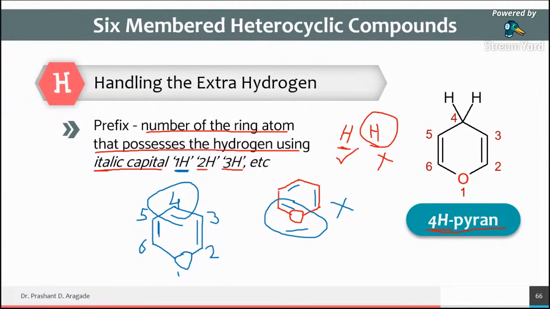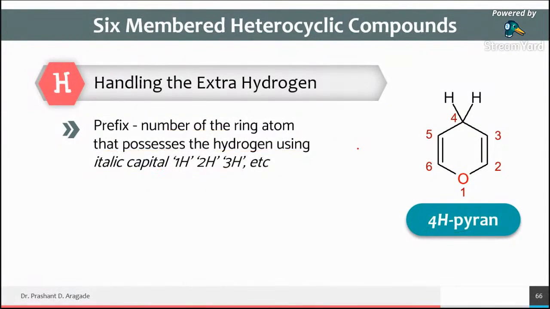Okay. So this is one more rule in the nomenclature system of heterocyclic compounds. This rule is applicable to imidazole, pyrazole, oxazole, like that. Whenever there is an extra hydrogen, at that time you have to prefix the number of the ring atom on which the extra hydrogen is present by using the capital letter H. So the name of this compound is 4H-pyran.